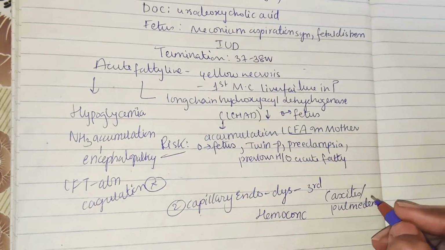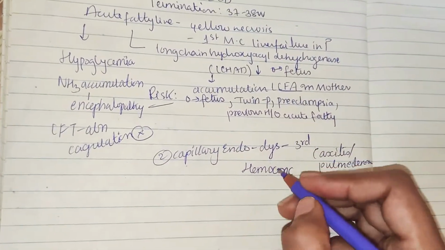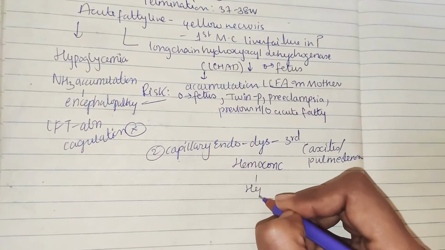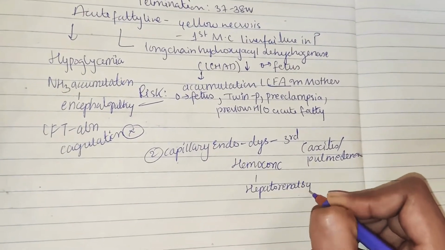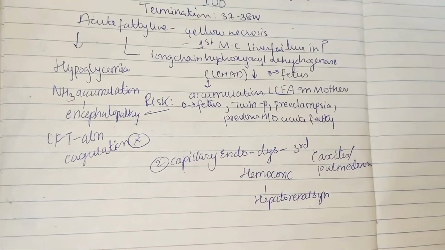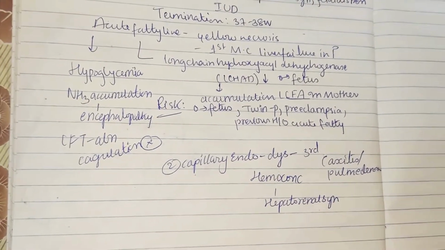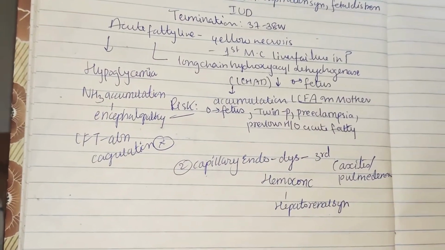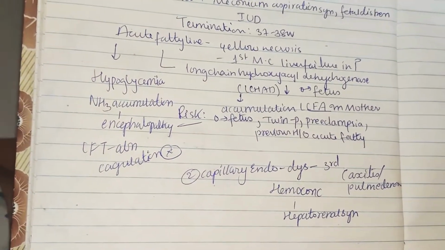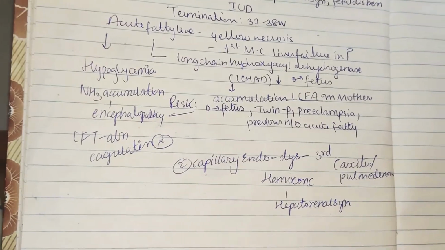So in hemoconcentration, what are the chances? Hemoconcentration may lead to hepatorenal syndrome, because of hemoconcentration the blood going to the kidneys will be low, and that will lead to decreased GFR and even renal failure, right? So this is hepatorenal syndrome.